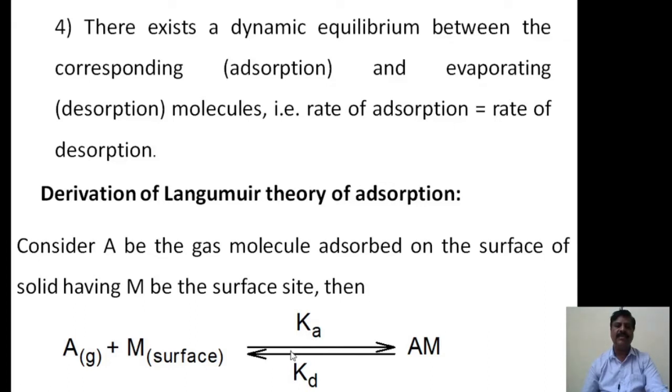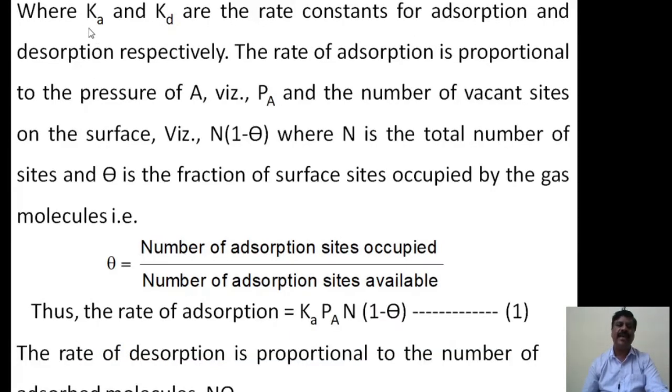Ka is the rate constant of adsorption, and Kd is the rate constant of desorption. Here Ka and Kd are the rate constants of adsorption and desorption respectively. The rate of adsorption is proportional to the pressure of A.